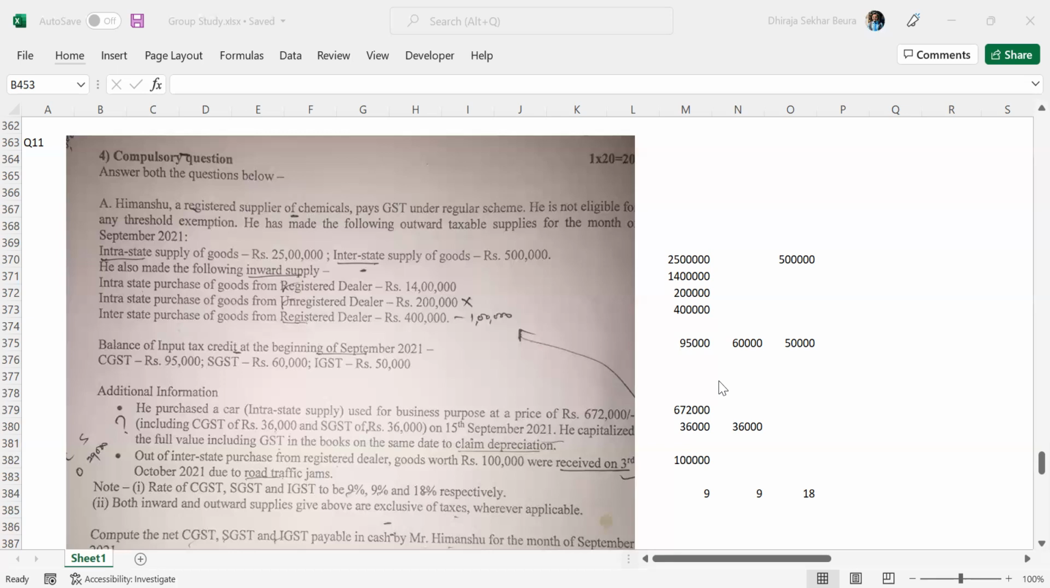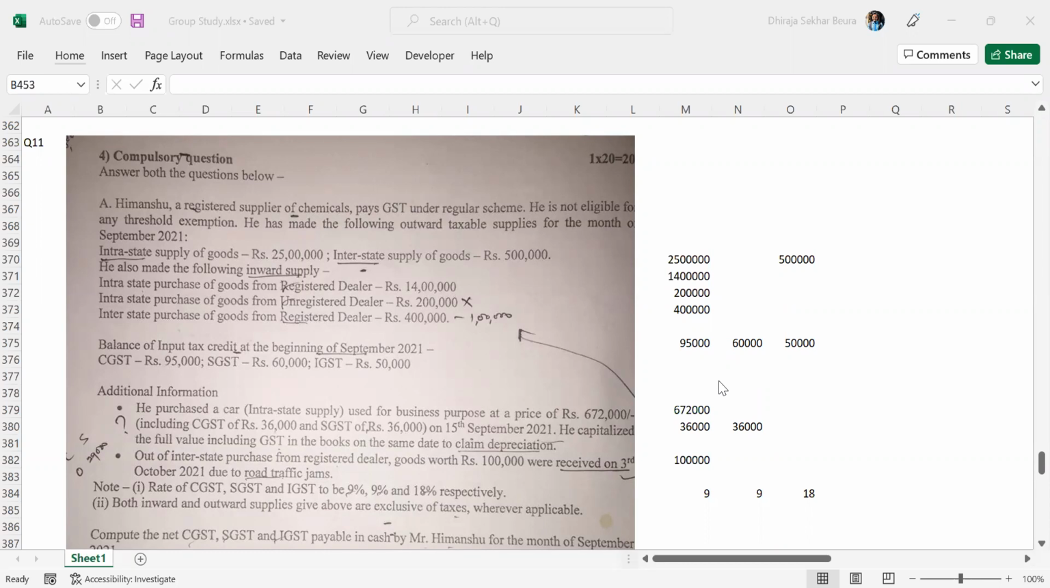Forget about the logic. You can just simply remember, on an asset, especially long-term assets like this, when the GST is paid, that is actually not available as credit; rather it is capitalized, which is the hint given in the second sentence. He capitalized the full value including the GST. What does that mean? He has recorded that as a cost of the asset altogether, which is supposed to happen to claim depreciation. Can you see that? So he has added the GST and claimed the depreciation.